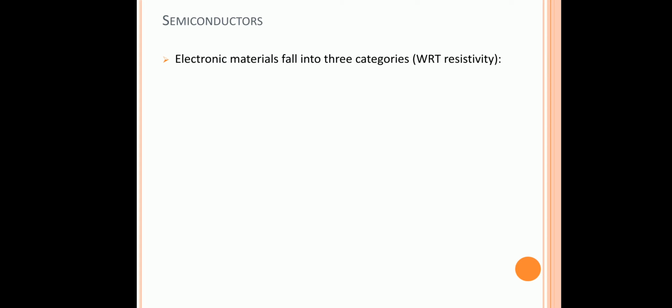Our subject is solid state devices, that is, solid state physics, in which we are going to see the detailed analysis of semiconductors. In this video we are going to see what the types of semiconductors are and what the classifications of semiconductors are. We can see that electronic materials are mainly classified into three categories based on their resistivity or conductivity.